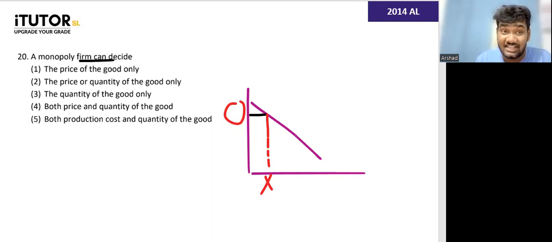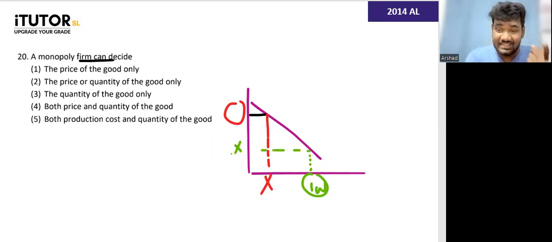But let's say they decide I want to sell a higher quantity. Now they decided on the quantity, let's say. They decided, okay, we want to provide railway services for 100,000 Sri Lankan citizens. They decide on the quantity. But then automatically what happens? To provide it for 100,000, yeah, the price will go down. They can't decide this. So if they decide the price, quantity is not in their hand. If they decide the quantity, price is not in their hand.